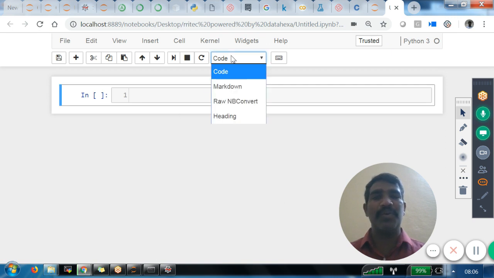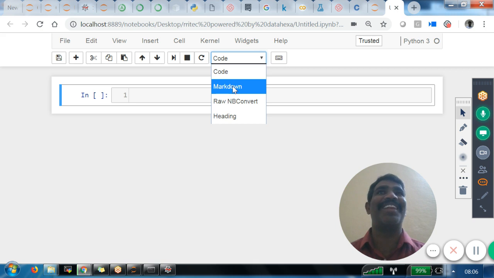Here you can see two options. One is called code, and the second is called markdown. These two things are important for me. First, I would like to talk about these two things. Code is nothing but your Python code. Markdown is similar to HTML, and syntax-wise, it is simpler than HTML.